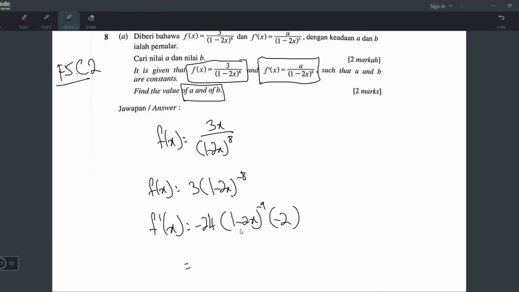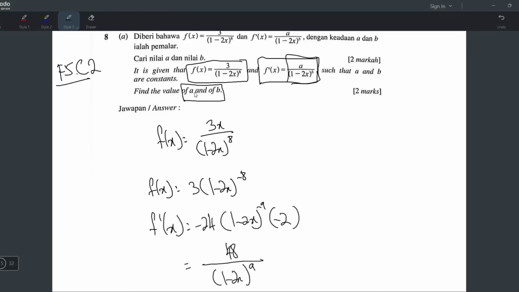But of course, you have to write in this form, because later you have to compare with this, right? So I will turunkan (1 minus 2x) ke bawah, sebab dia pun tulis dekat bawah. Bila turun bawah, power tu kena tukar tanda, jadi 9 sini. Atas left with this number and this number. Negative times negative, positive. 24 times 2, 48.